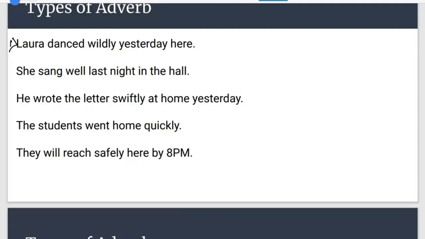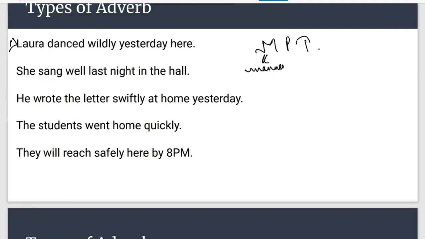Whenever all the 3 adverbs, that is adverb of manner, adverb of place, and adverb of time, are used in the same sentence, then we always follow MPT. I repeat again. Whenever adverb of manner, place, and time are used in a single sentence, we follow the MPT rule, where M stands for manner.